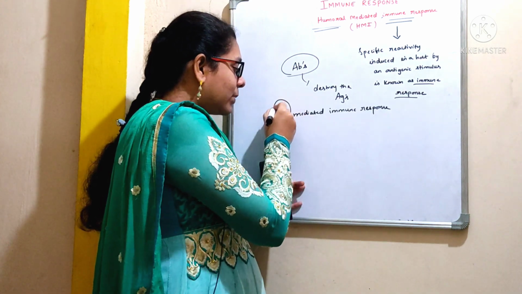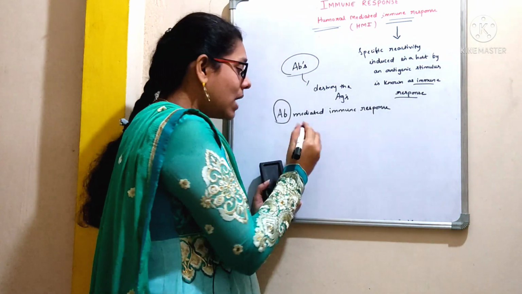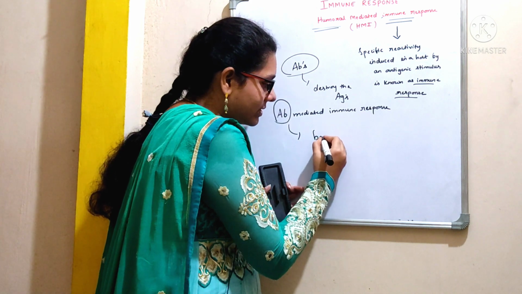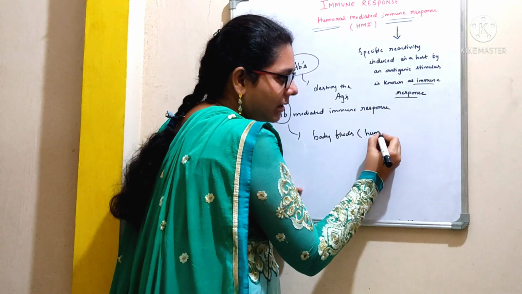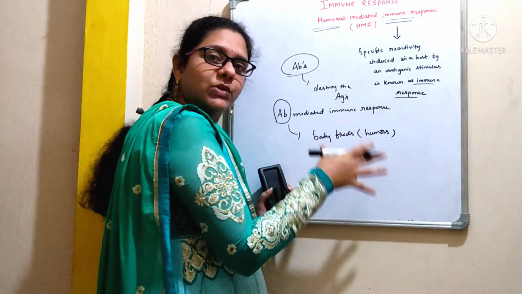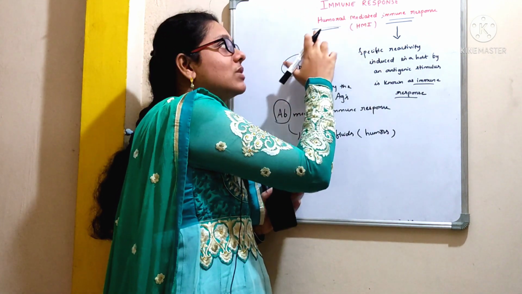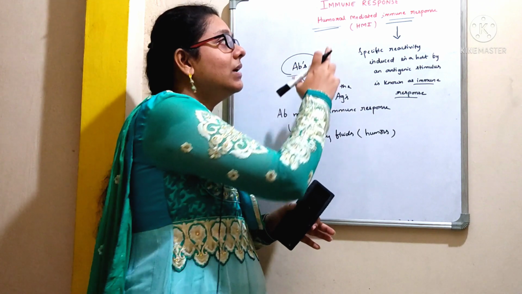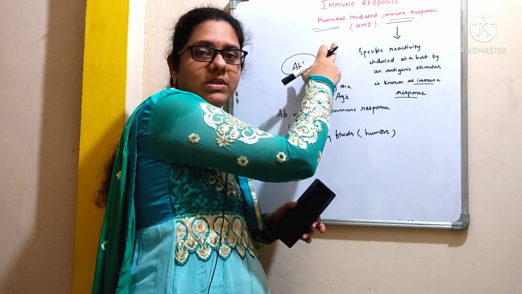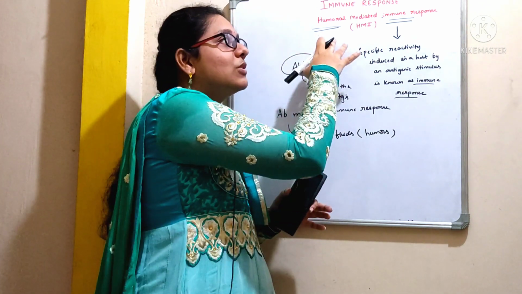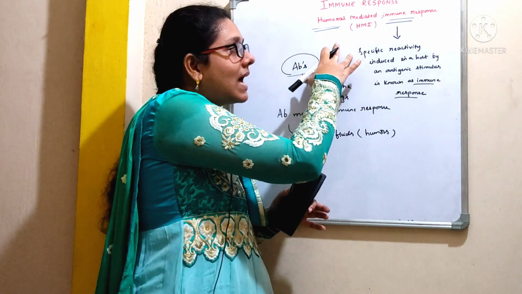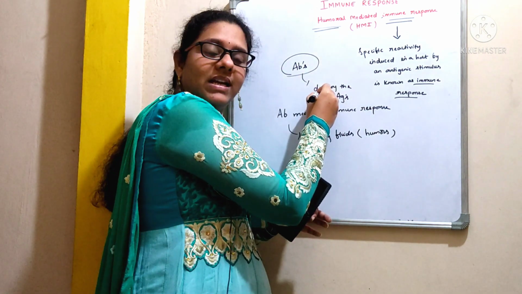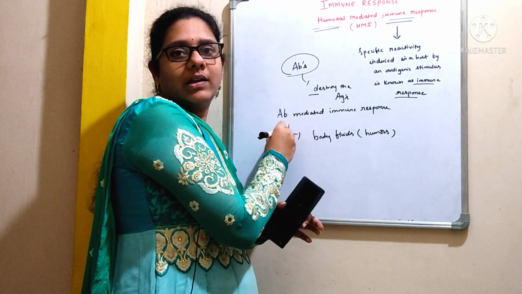Moreover, these produced antibodies are present in body fluids, nothing but humors. That's why we call this immune response as humoral mediated immune response. Hope you are clear with it. We can simply define this humoral mediated immune response as destruction of antigens with the production of antibodies.